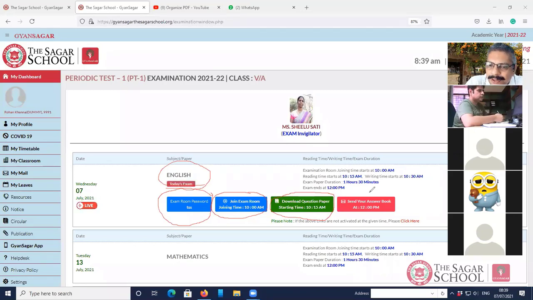Once the exam gets over, you are going to click pictures of the answer scripts which you have written. After clicking the pictures of the answer script, you will convert those pictures into a PDF file. That PDF file has to be uploaded and sent to the respective subject teachers by clicking on this button, send your answer book. I'm going to quickly take you through these buttons and show you how you can start your exam.